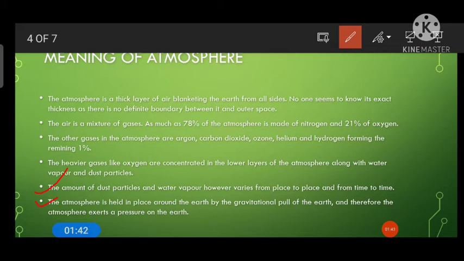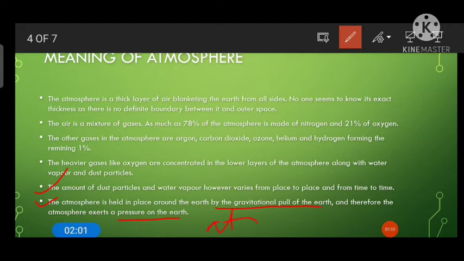So atmosphere is held in place around the earth by the gravitational pull of the earth. So here gravity of the earth plays a very important role in holding the atmosphere. Therefore this atmosphere is exerting pressure on the earth. So that is what we call atmospheric pressure,